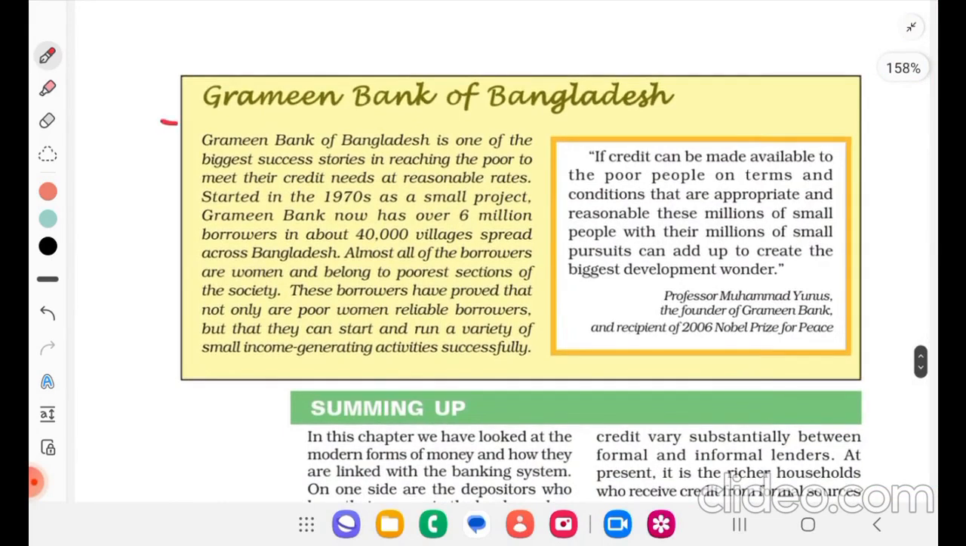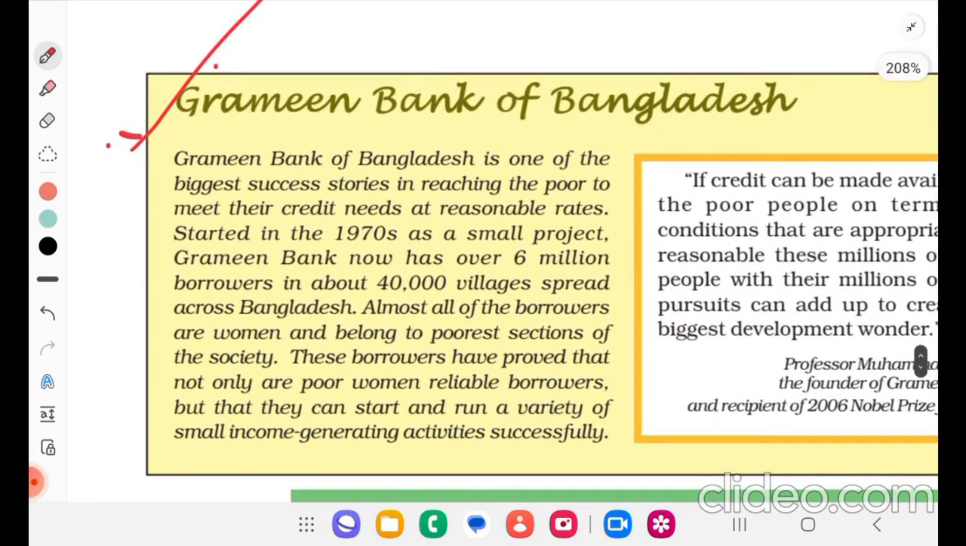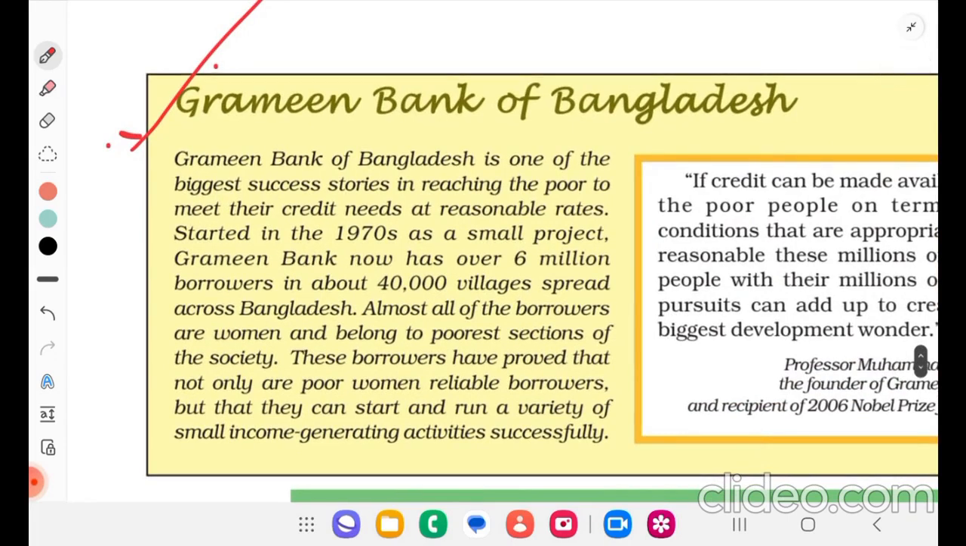So, lastly we have one self-help group, that is Grameen Bank of Bangladesh. Grameen Bank of Bangladesh is one of the biggest success stories in reaching the poor to meet their credit needs at reasonable rates. Started in the 1970s as a small project, Grameen Bank now has over 6 million borrowers in about 40,000 villages spread across Bangladesh.